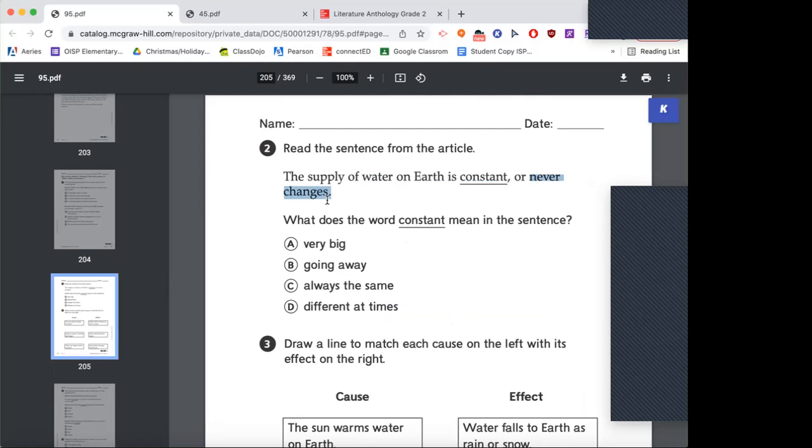If something never changes, so for example, like this one, my remote control is never going to change. It's not going to get any bigger. It's not going to get any smaller. It's never changing. It's just going to stay the same size. So what does the word constant mean?